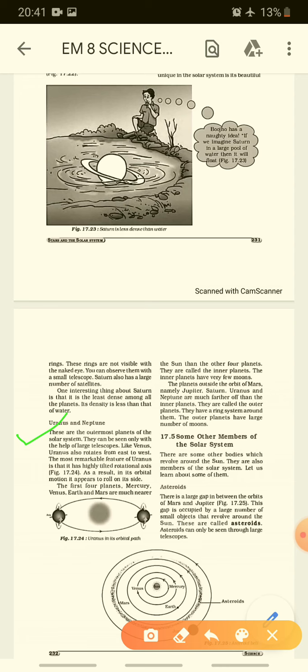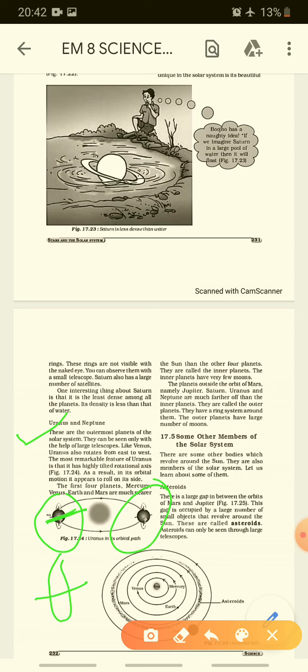The most remarkable feature of Uranus is its highly tilted rotational axis. As a result, in its orbital motion, it appears to roll on its side. In figure 17.24, see how the axis is seen slanted.